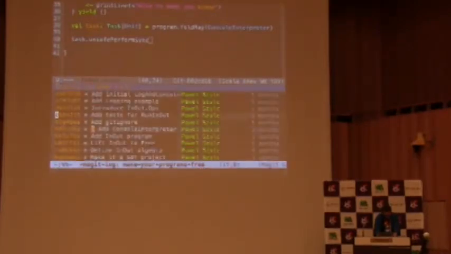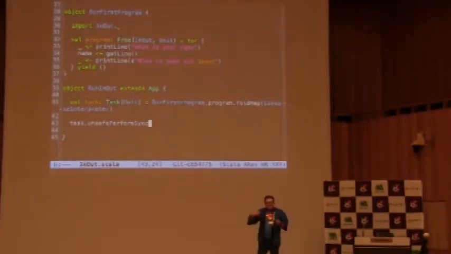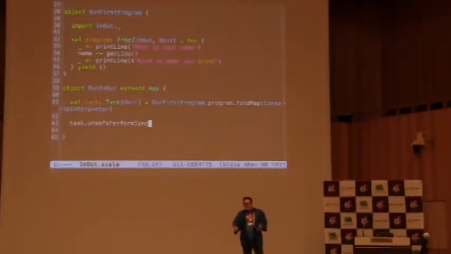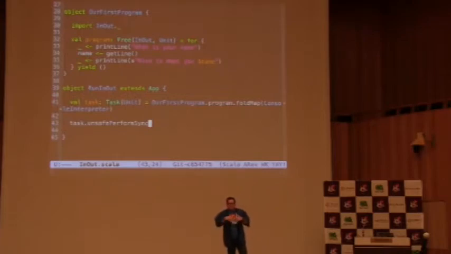So the next thing you would like to do is test your code. Think of a program that you would write without using Free. If you have an application that actually talks to the user through a console, any kind of terminal, how would you test it? Obviously, there is some magic. You can do reflection and try to read whatever was typed into the console, or try to emulate the console. However, with Free, you get beautiful unit tests for free.